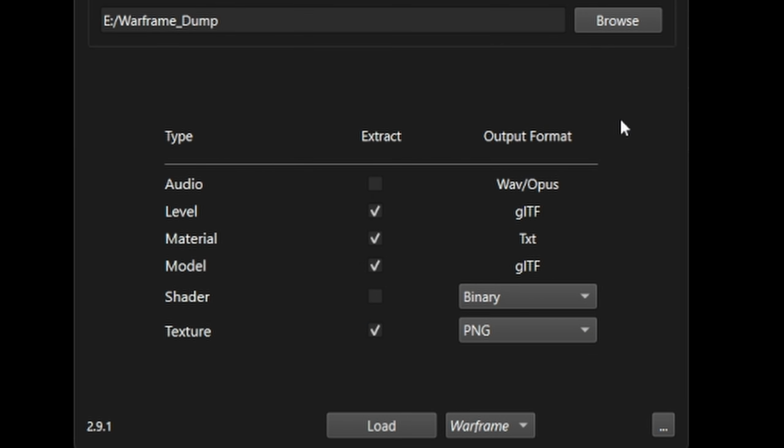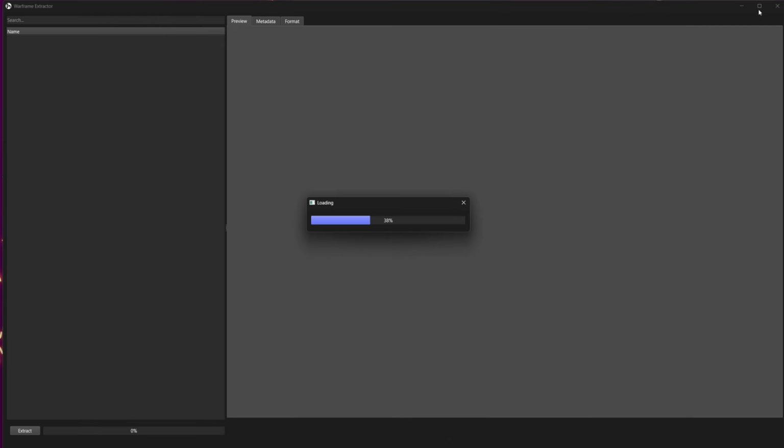The next thing we're going to do is actually extract this from the game. This extractor is safe, to my knowledge, as long as the game is not currently running. We are not going to need levels, so we can make sure all that's unchecked. We will need texture. I recommend using PNG. You can use TGA. I don't recommend DDS for this. Yep, we have everything we need, so we can go ahead and say load. If you have any problems loading up the extractor, those questions can be answered in the Warframe extraction Discord.